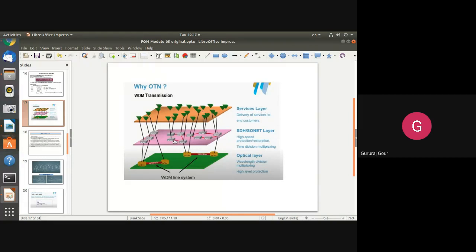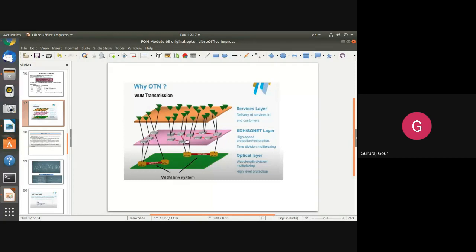Below that you have the layer which includes blocks like ADM, called the SDH or SONET layer, that is synchronous digital hierarchy, or synchronous optical network. It is a network of these ADMs, which provides high speed protection, restoration, and transmission of data with TDM.